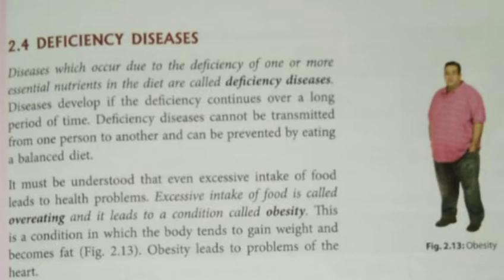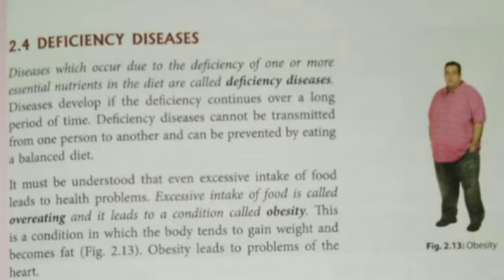Definitely we will be having some deficiency diseases. So the diseases which occur due to deficiency of one or more essential nutrients in our diet, these are called deficiency diseases.